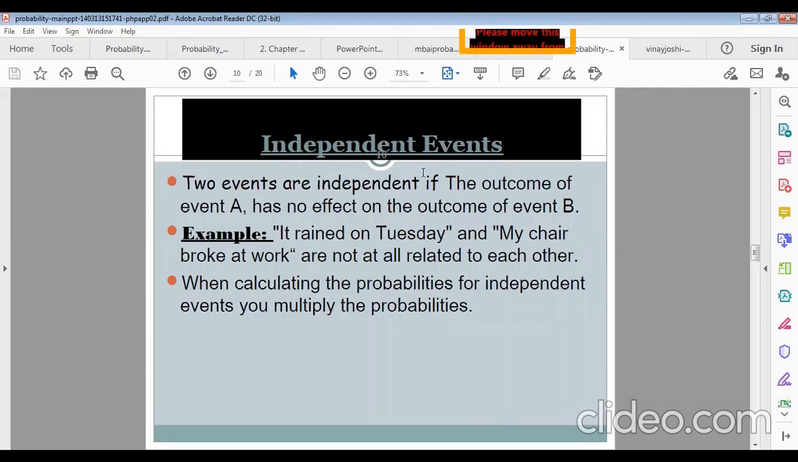What will be independent events? Two events are independent if the outcome of event A has no effect on the outcome of event B. Actually, there will be two events, one is A and another is B, and A is not dependent on B. Then these events will be independent events. Suppose it rained on Tuesday, and my chair broke at work. There are two events. One is it rained on Tuesday, and another event is my chair broke at work. They are not at all related to each other. They are independent events. When calculating the probabilities for independent events, you multiply the probabilities. For independent events, you have to multiply the probabilities.